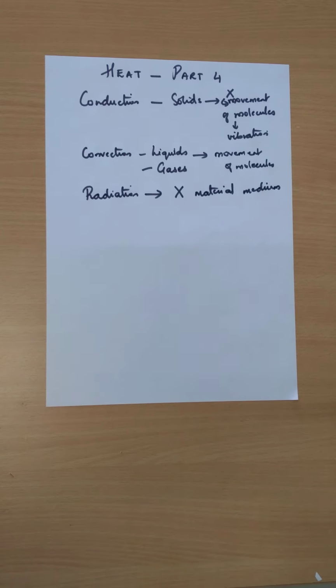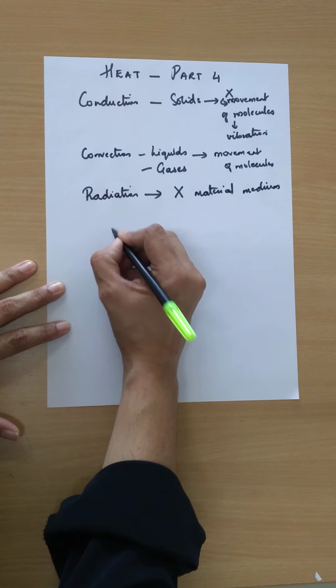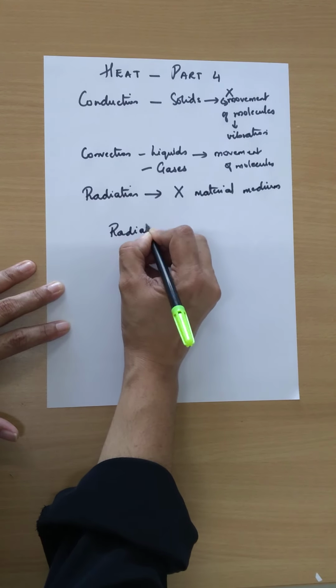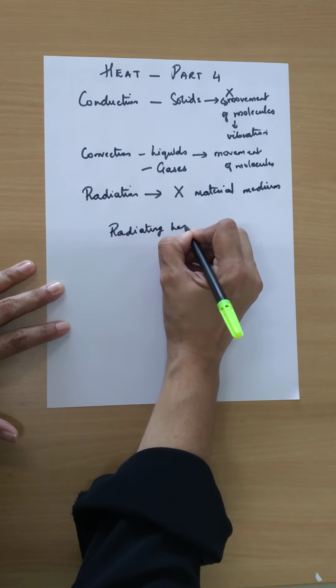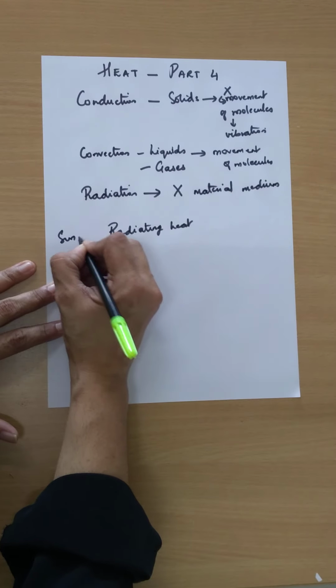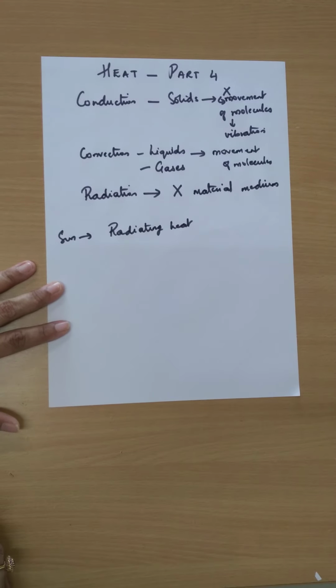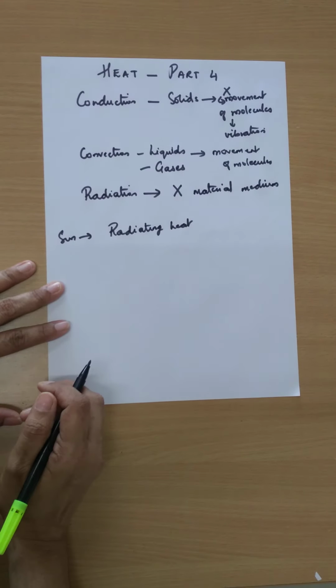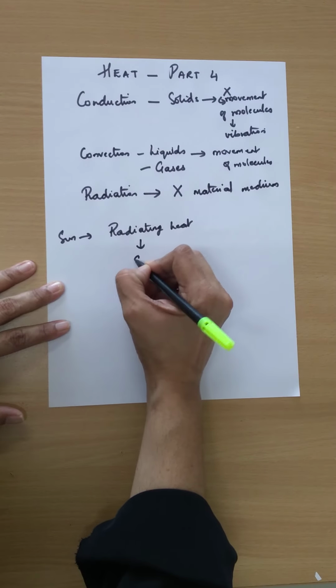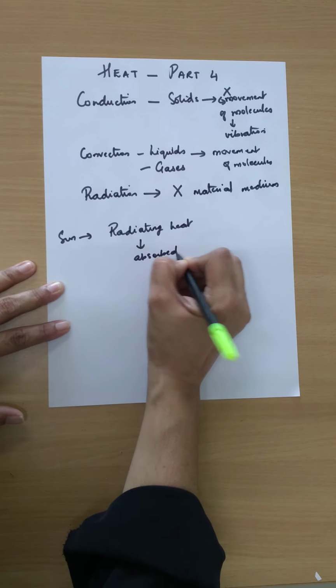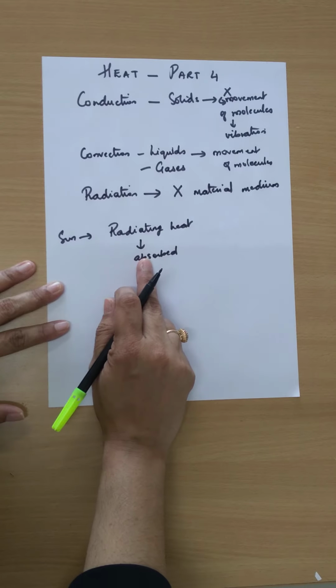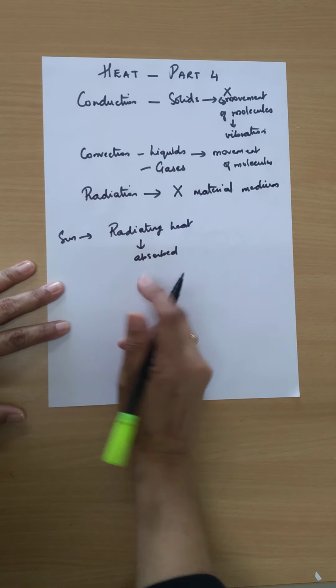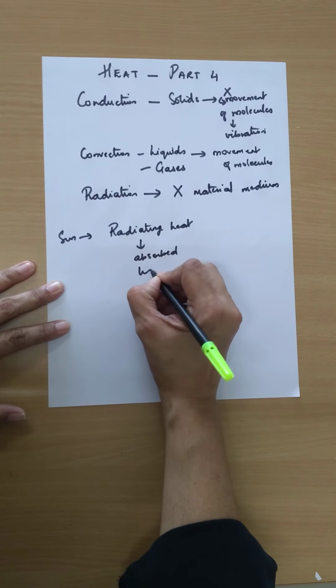Now, whenever any object, whenever any body is hot, that hot body starts radiating heat. Okay, like for example, the sun radiates heat. Now, this heat from the sun is absorbed, and a certain amount of heat is not absorbed, but it is re-radiated back, it is transmitted back.